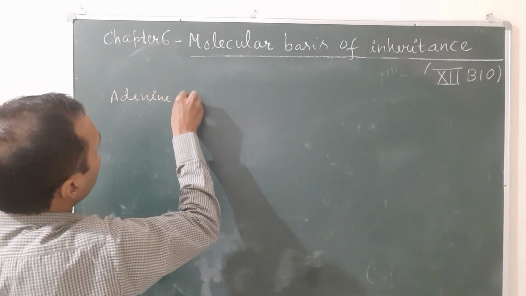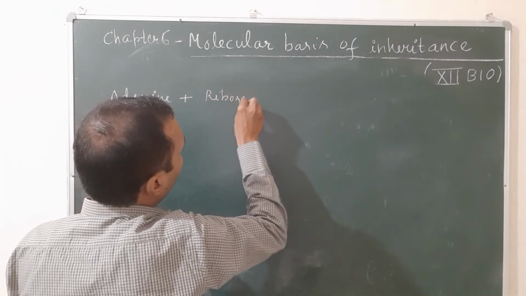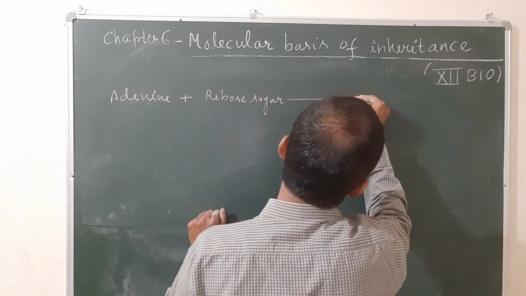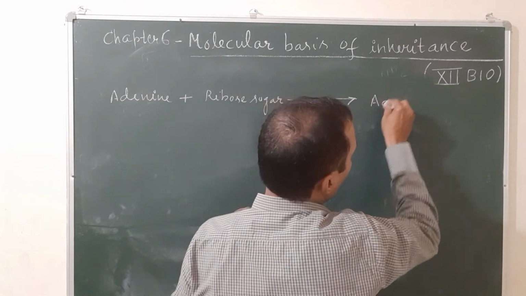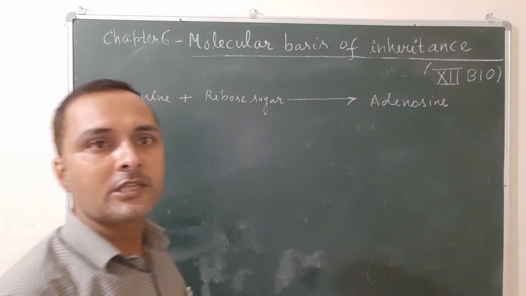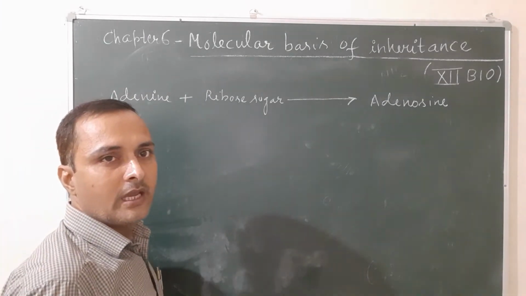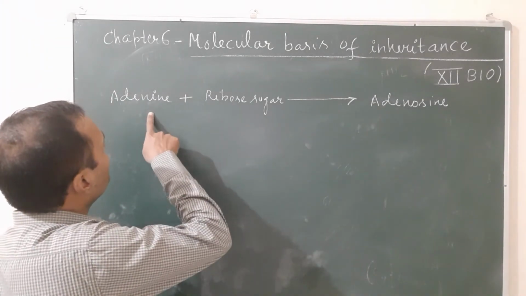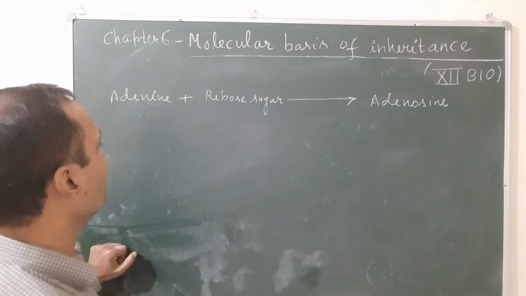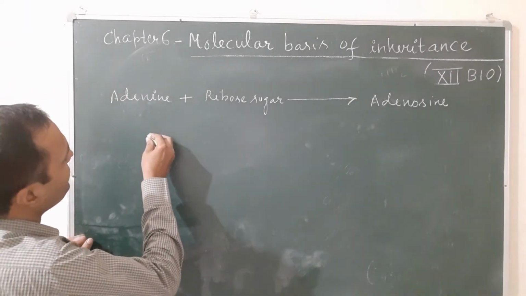Adenine plus ribose sugar. It is combined base plus sugar. It gives a nucleoside. The name is adenosine. It is found again in RNA because the sugar is ribose sugar. And in this case, the C1 of the sugar combines with the anion of base. So first of all, we will draw the structure of adenine base.